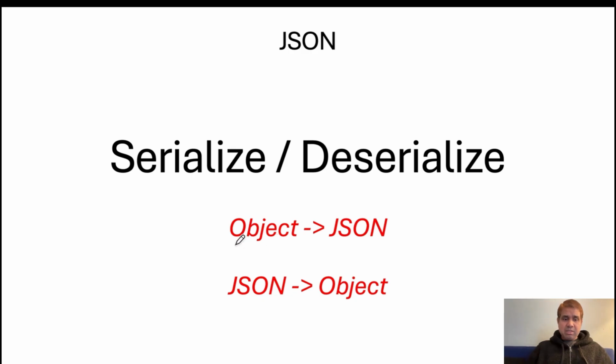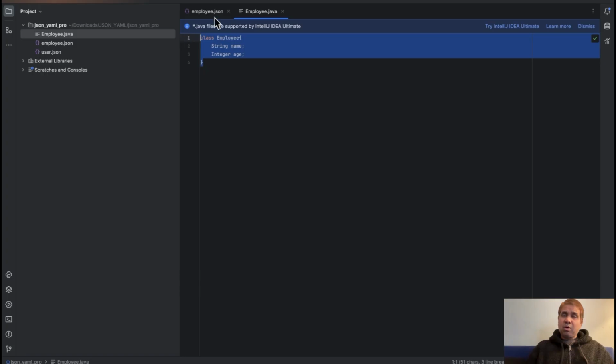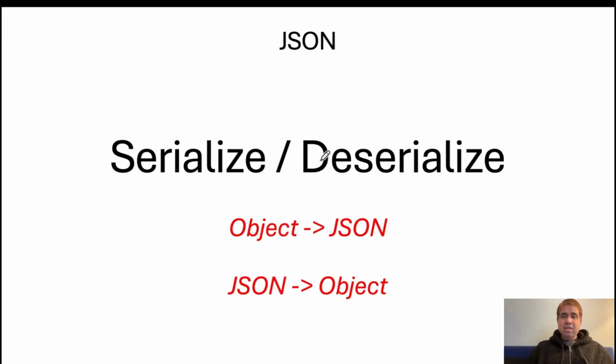So we serialize that object to JSON. That's called serialize. Then in the other system, when the JSON reaches there, you want to convert it back to Java, and you want to do certain operations there, or JavaScript or Python, you want to do certain operations there. Then we convert that JSON back to the object. That is called deserialize. Okay, remember that much in simple terms. You serialize to a file, a document called a JSON file. From the JSON file, you deserialize, you convert it back to the desired object.